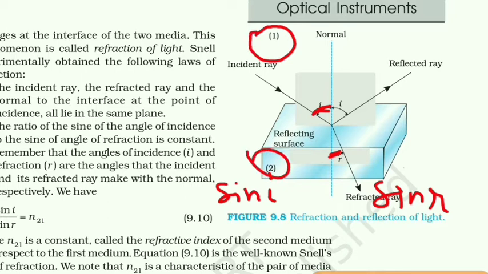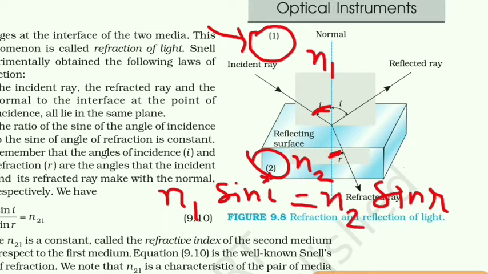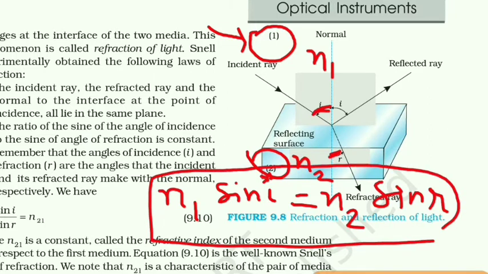You can see here this is the air medium, and if we consider the refractive index of air as n1 and that of glass as n2, then the law says that n1 sin i will be equal to n2 sin r, and this is nothing but Snell's law.